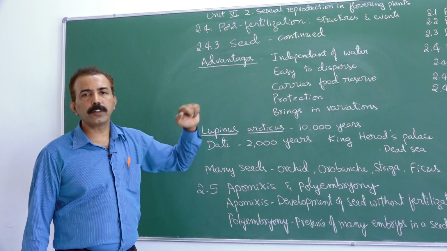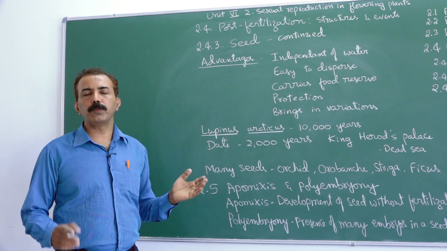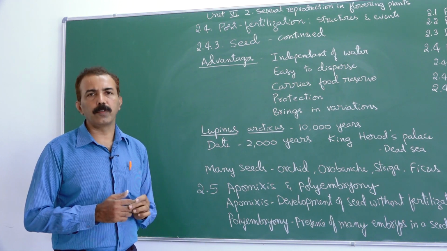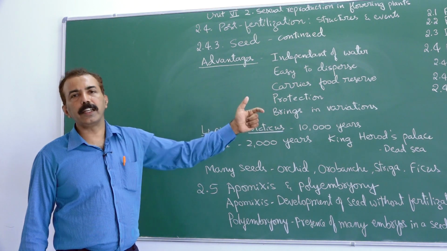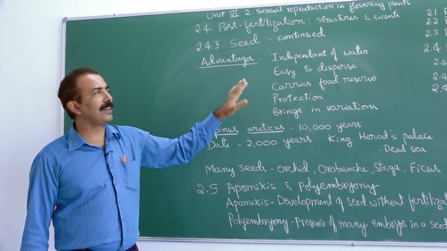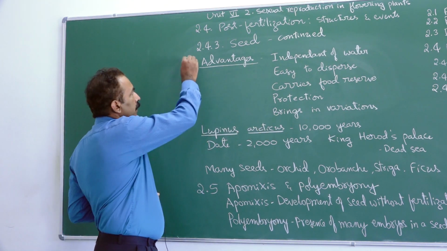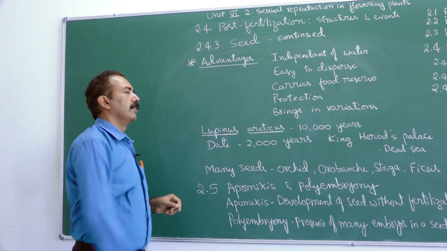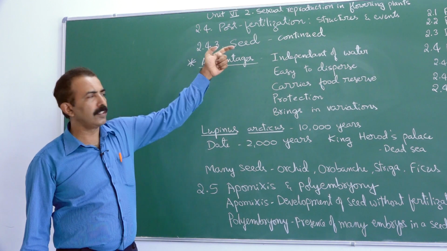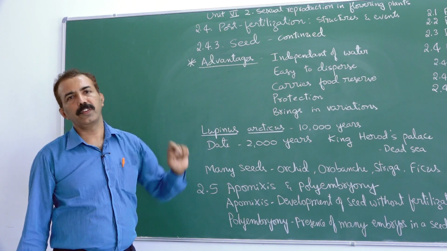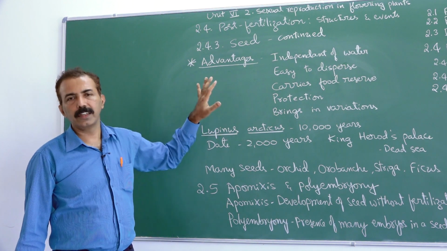And seed is a product of sexual reproduction, and when the gametes are produced from two different plants, obviously the young one born will be with variations. Variations lead to evolution. There is an evolutionary advantage of the seed. This may appear as a short note question. What are the advantages of seed? So these are the advantages you need to list. You can pause the video and note down those points. It's also available in the text. You can read it.